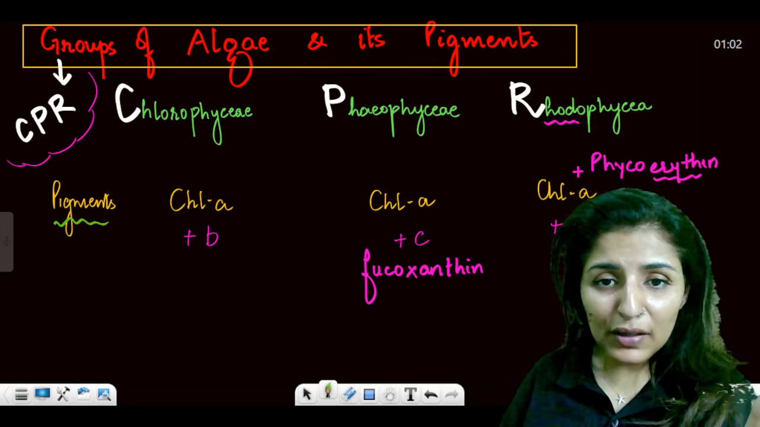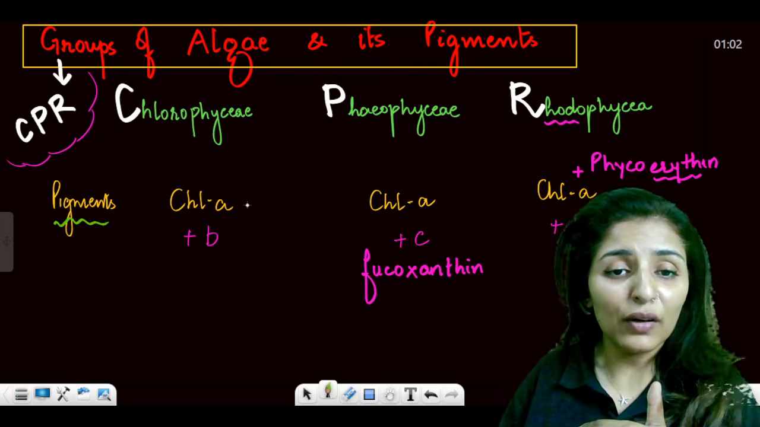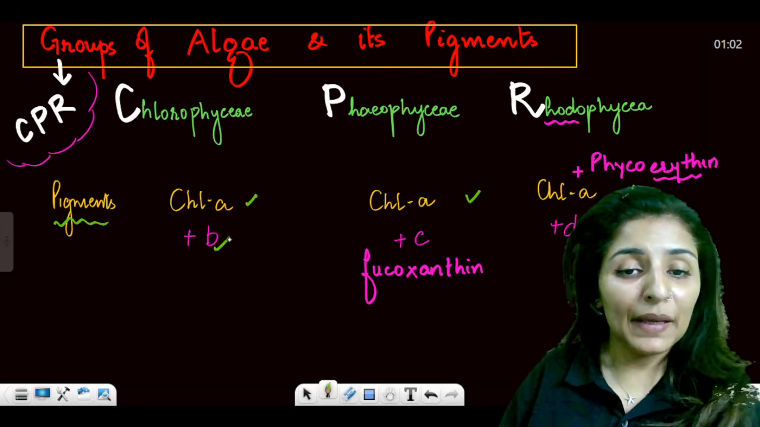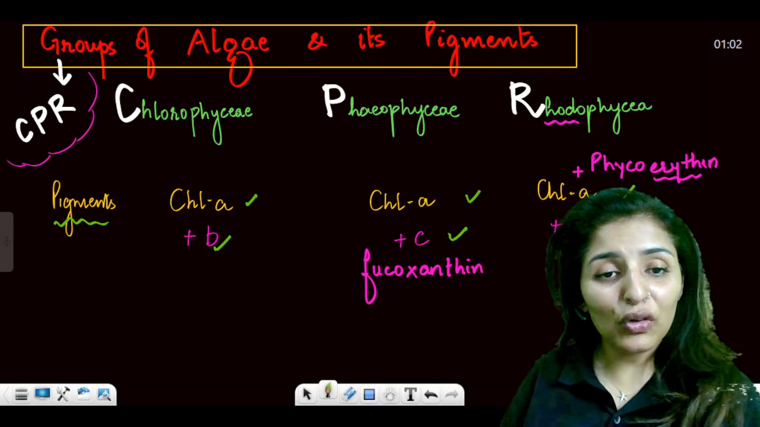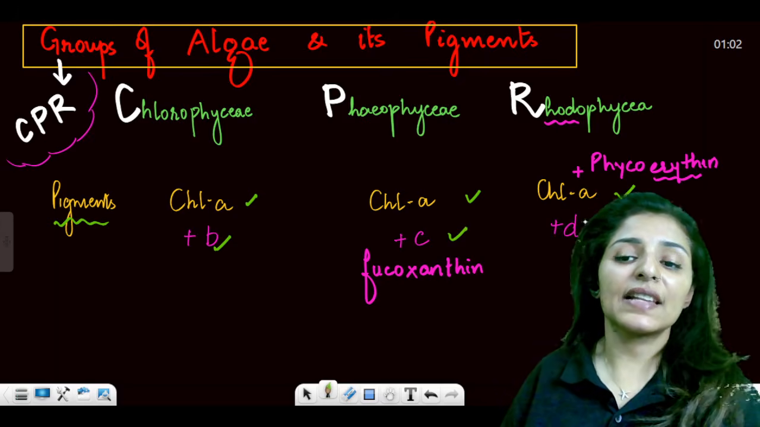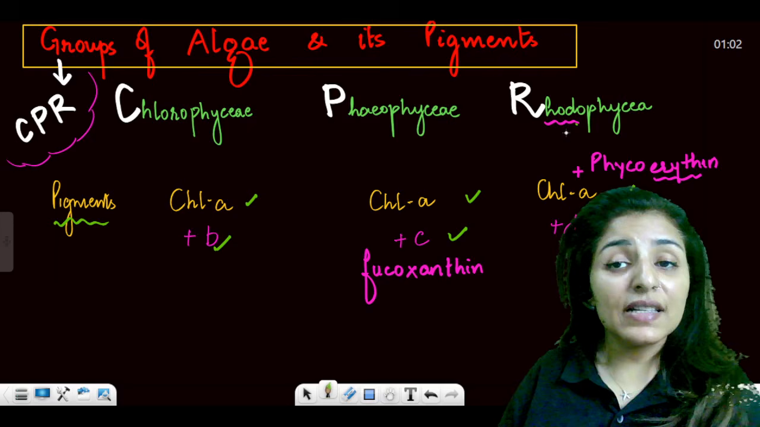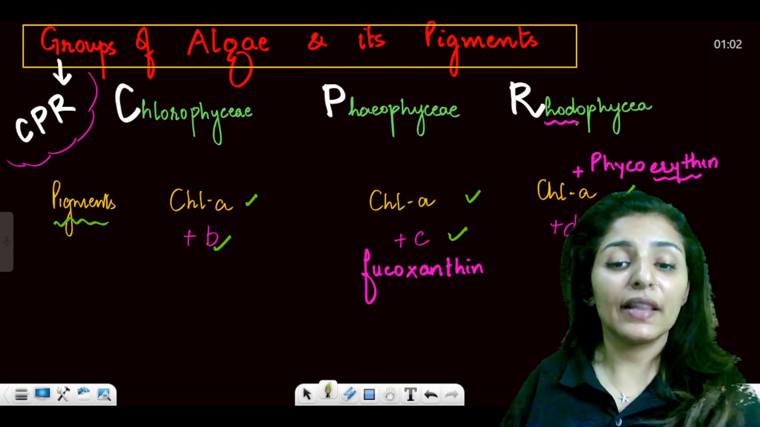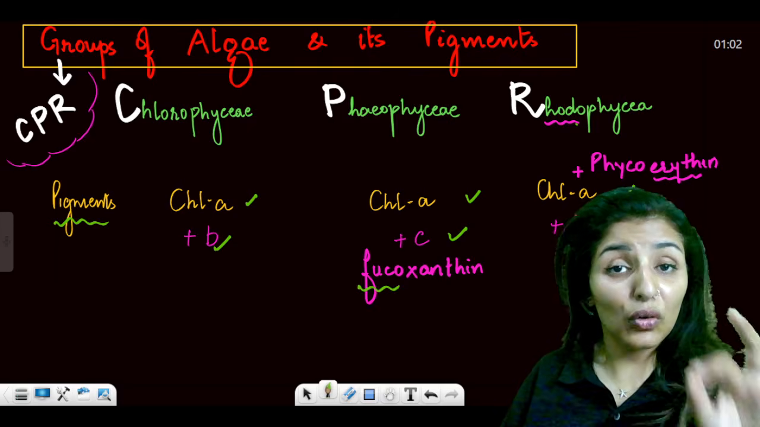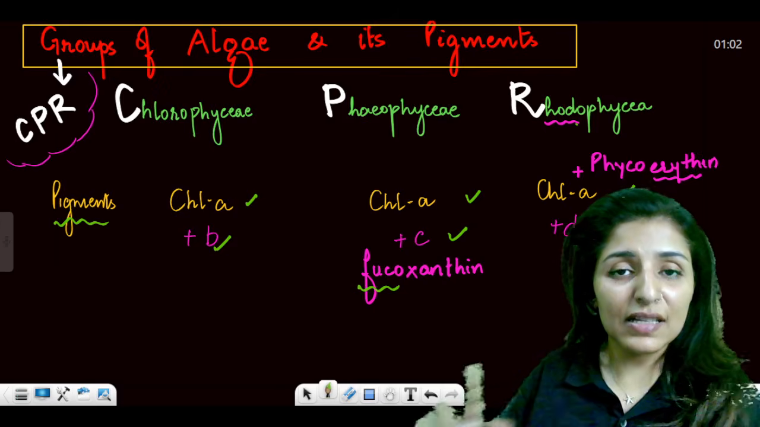See, chlorophyll A is a universal pigment, so you'll write it in all. Chlorophyll A, and then just go with the alphabetical order: B, C, D. So Chlorophyceae has A and B, Phaeophyceae has A and C, and Rhodophyceae has A and D. Then rhodo is red and erythro is also red, and fucoxanthin you can put in Phaeophyceae. But particularly for chlorophyll types, you can learn it in this scheme.